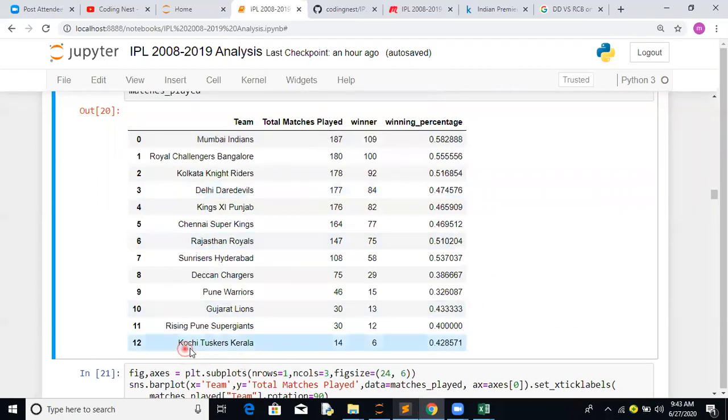The last ones are basically Kochi Tuskers, Rising Pune Supergiants, Gujarat Lions.